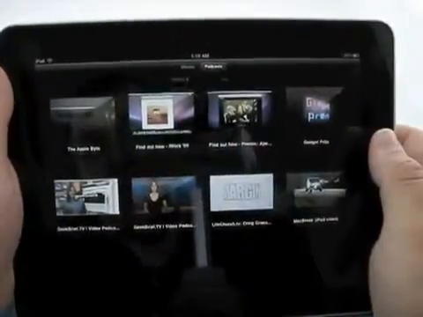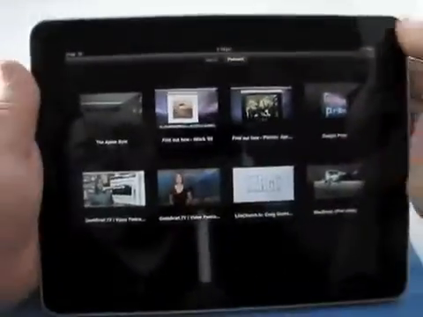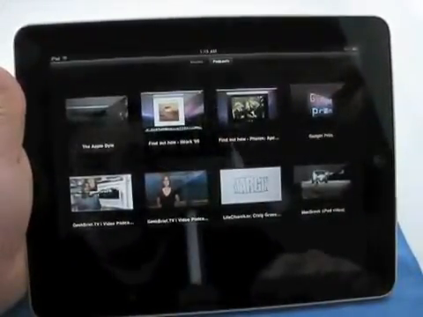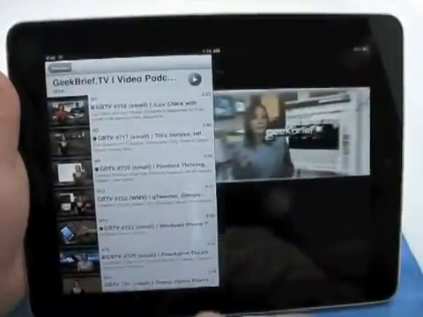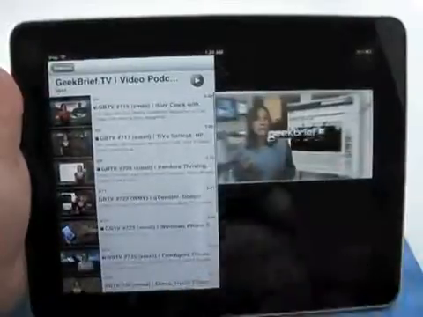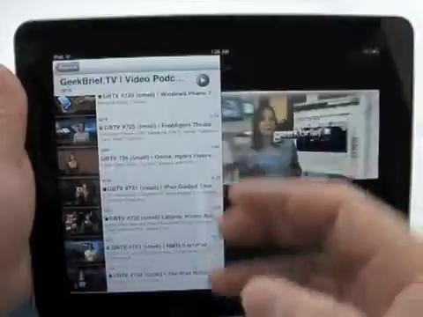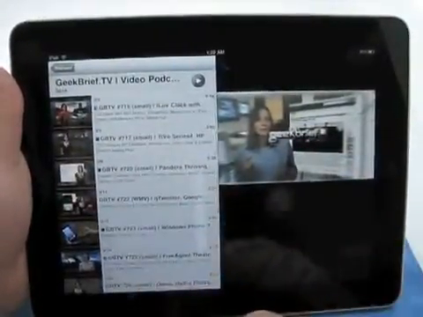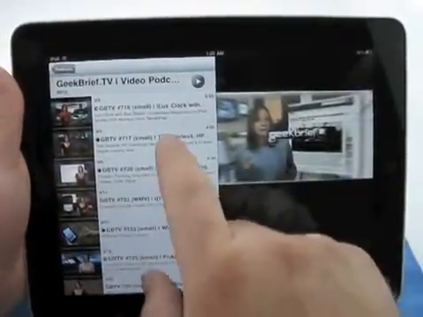And this I can show you, but it lists the podcast nicely. Again, we can go into portrait or landscape, but video is going to look nicer in landscape. You've got the full width of the screen. So let's go ahead and take a look at, I guess, Geek Brief. It's pretty popular. And here's all these different video podcast episodes that we can take a look at. This is synced with my iTunes. If you're familiar with Callie Lewis and Geek Brief, you may have these on here, or on your iPod or iPhone. But here we have, I guess, the TiVo Series 4 came out.